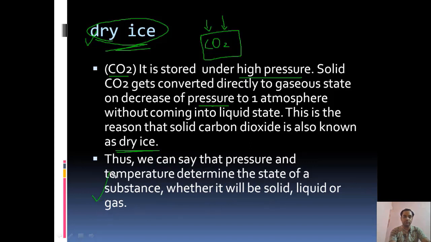In the previous video we saw that with the increase or decrease of temperature, water changes itself into ice, water, or sometimes vapor or steam. When temperature is decreased, the steam converts itself into water, then ice. Now in this case, we saw that when pressure is increased or decreased, carbon dioxide transforms itself into the solid state and gaseous state respectively. So the change of state depends on the increase or decrease of pressure or temperature.